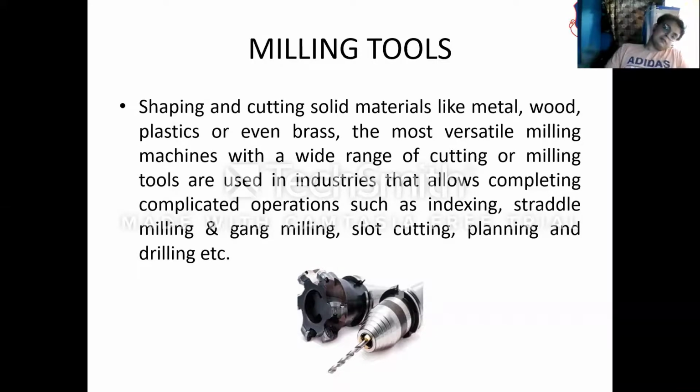So yes, this is a very versatile machine used in construction, mainly for cutting. A wide range of cutting is done.